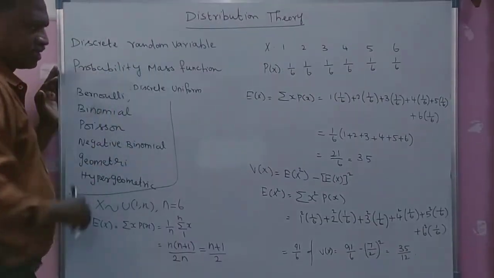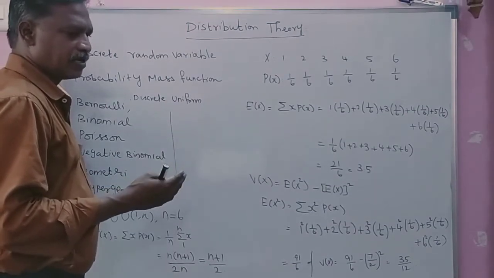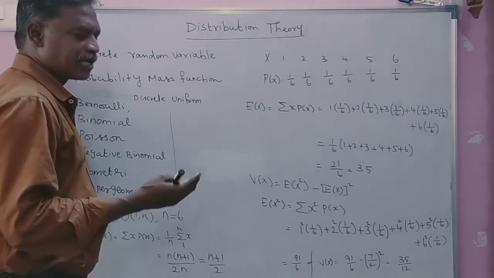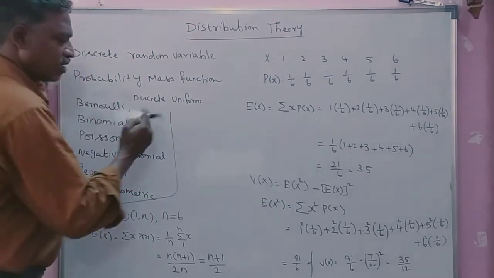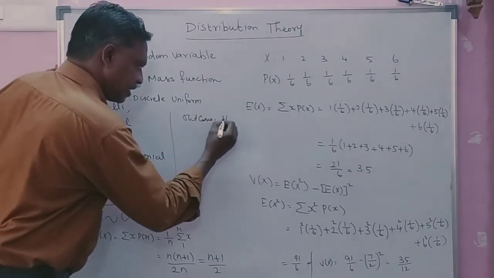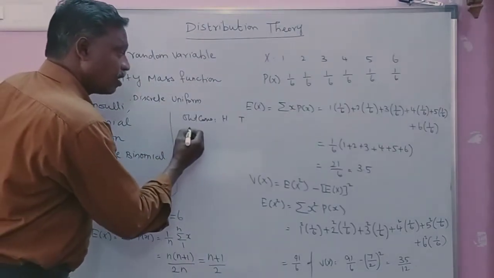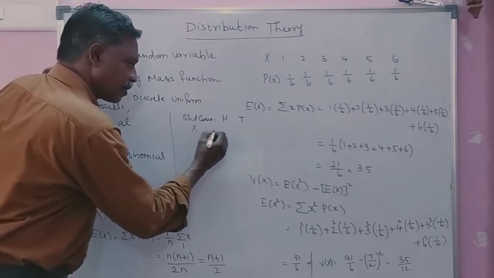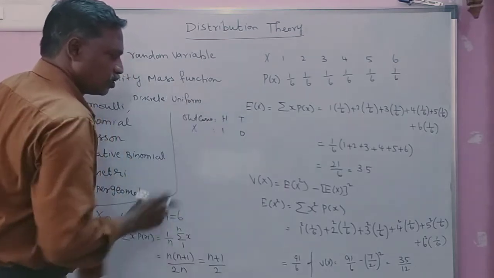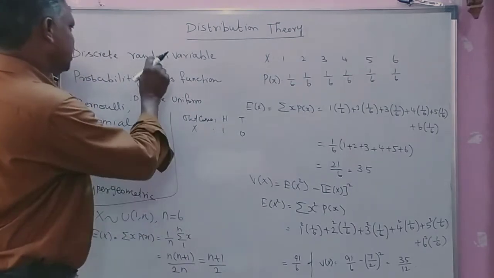A discrete random variable is nothing but a random variable which takes a countable number of values. For example, when we toss a coin, the random variable x denotes the number of heads. Then it takes only two values. When we toss a coin, the outcome will be either head or tail. So when we define a measurable function on this outcome, say x, number of heads: 1, 0. The random variable x takes only a countable number of values. This random variable is called a discrete random variable.